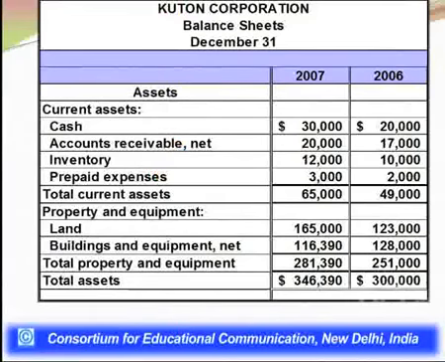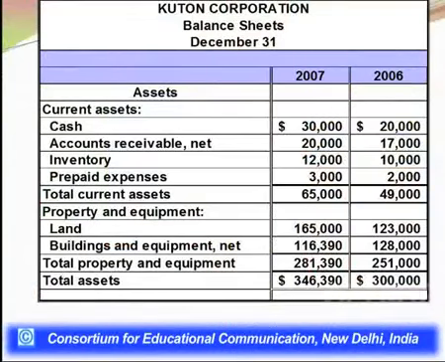I would want you to have a look at the slide in front of you. We have data for 2 years, 2006 and 2007. I'm showing you here assets. Assets are given in two parts. One is current assets and then another is fixed assets. So have a look at the slide.